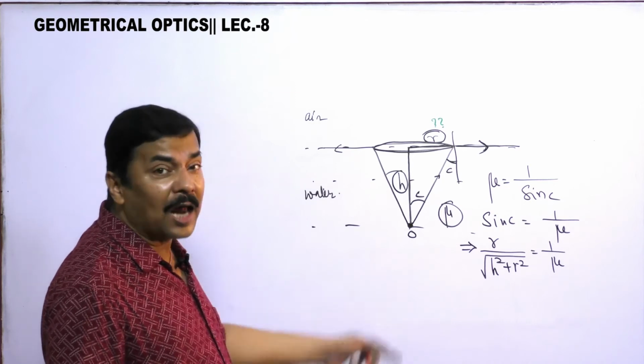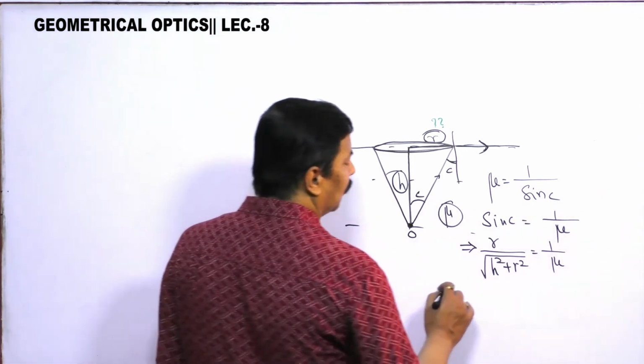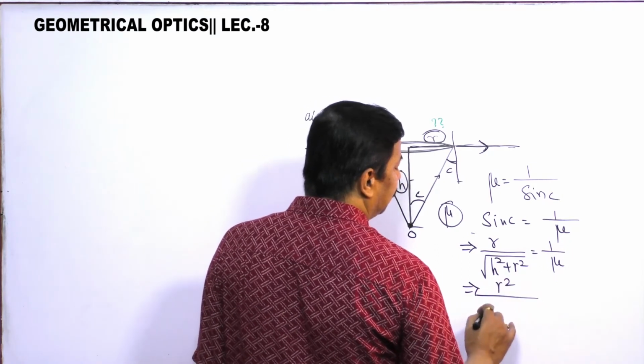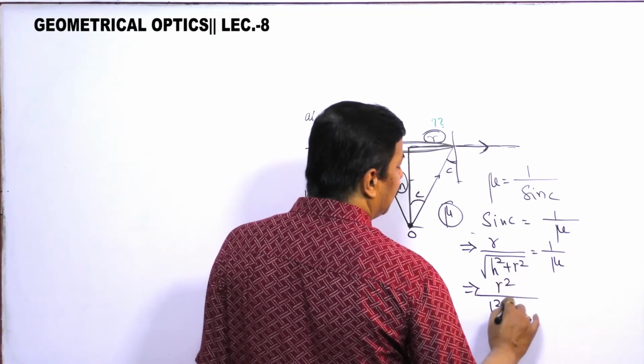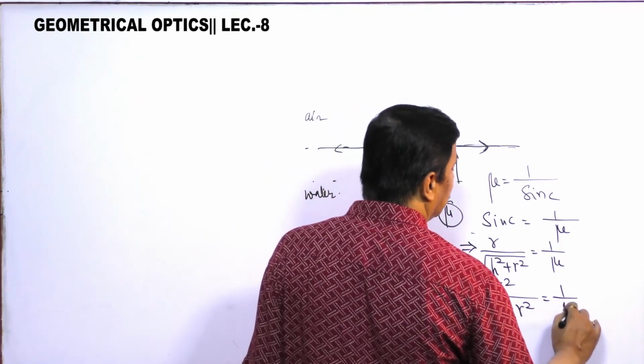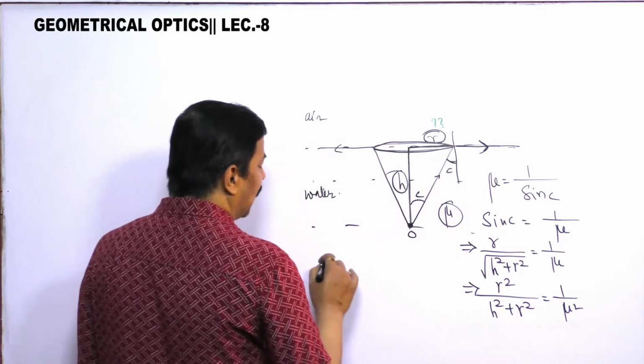If we square both sides, what are we getting? We are getting r square by h square plus r square is equal to 1 by mu square.